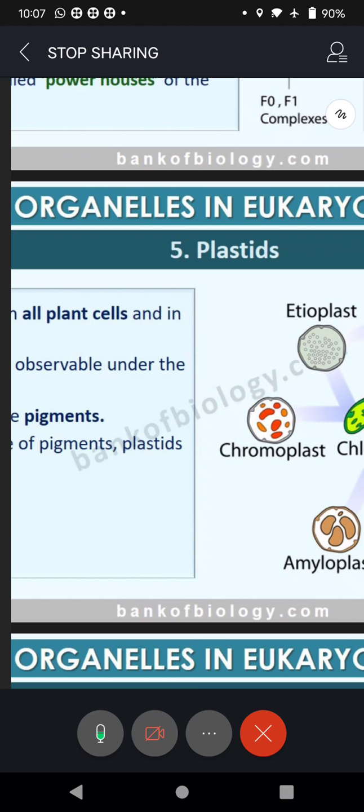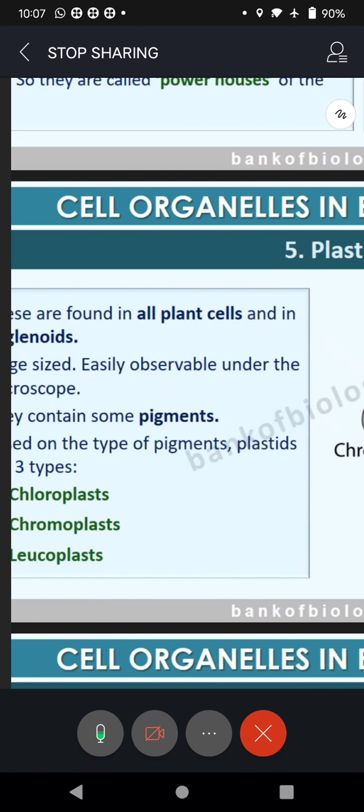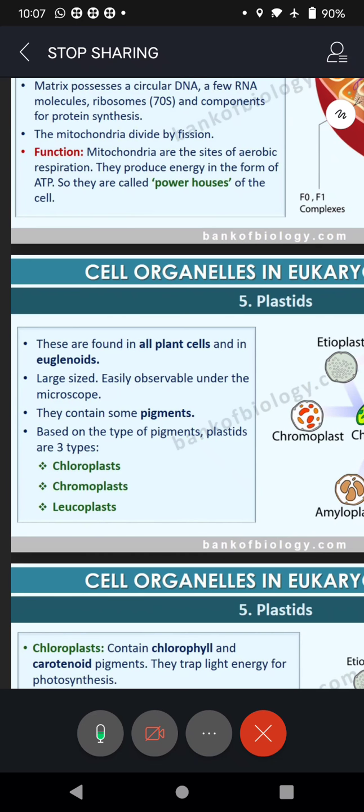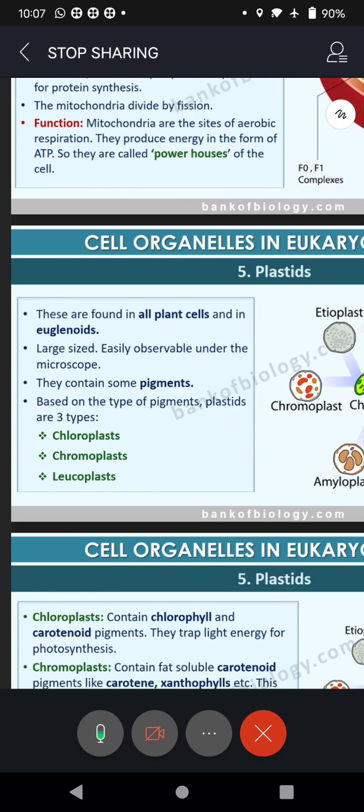Just like we said mitochondria are the powerhouse of the cell, plastids are the kitchen of the cell. Your mommy prepares food in the kitchen, no? And from the kitchen, the material comes to the dining table. You start eating. Here also, for all the plant cells, it is the plastids. And these plastids are present both in animals as well as plants, but depending upon the variety. They are basically of three types: chloroplast, chromoplast, leucoplast.